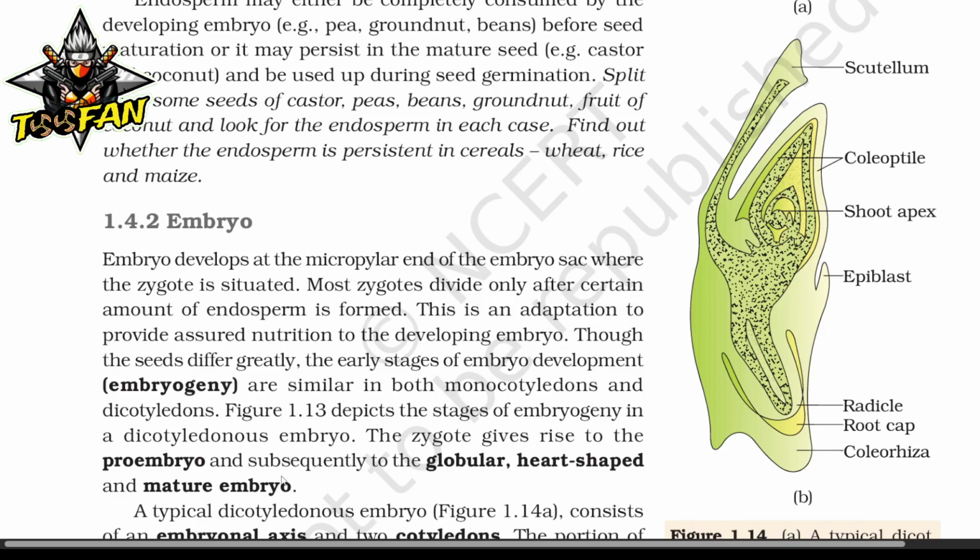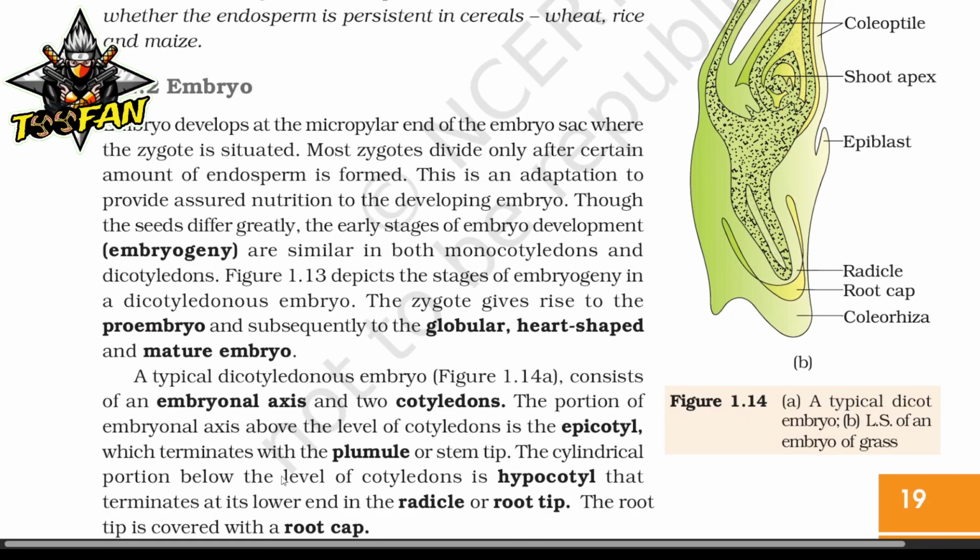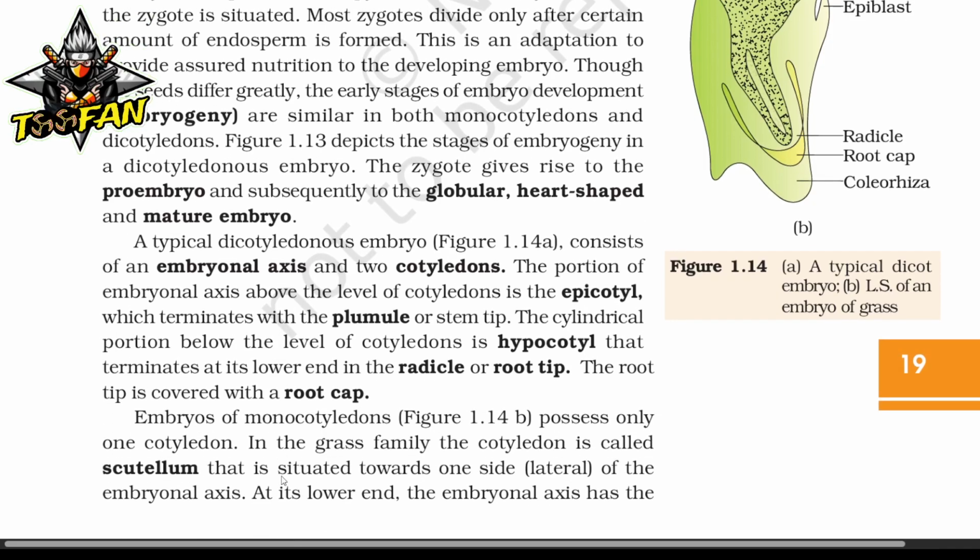In a dicotyledonous embryo, the zygote gives rise to the proembryo and subsequently to the globular, heart-shaped, and mature embryo. A typical dicotyledonous embryo consists of an embryonal axis and two cotyledons. The portion of the embryonal axis above the level of the cotyledons is the epicotyl, which terminates in the plumule or stem tip. The cylindrical portion below the level of the cotyledons is the hypocotyl that terminates at its lower end in the radicle or root tip. The root tip is covered with the root cap.